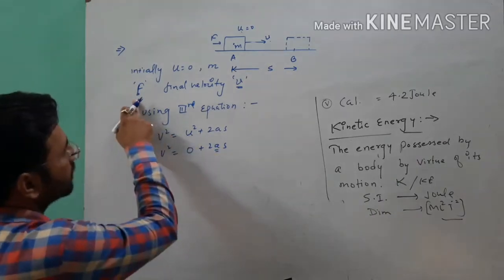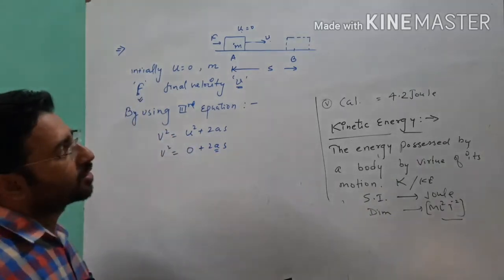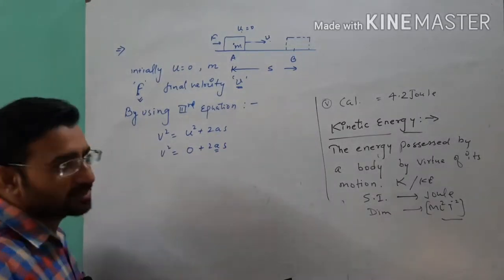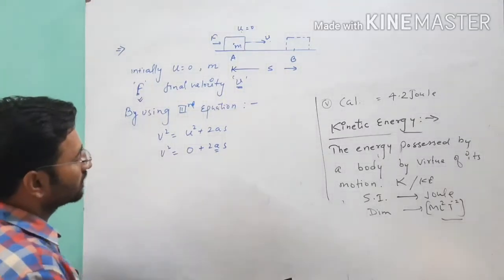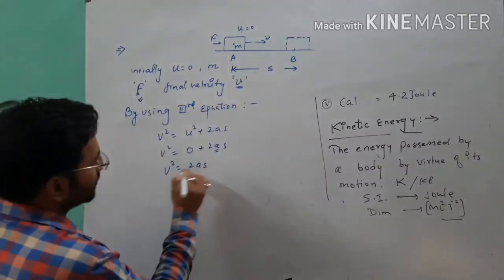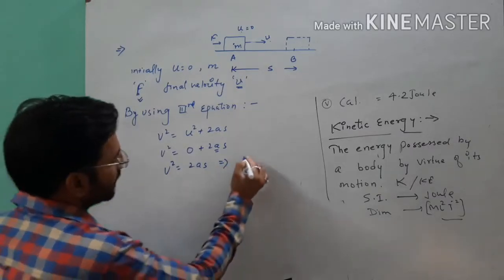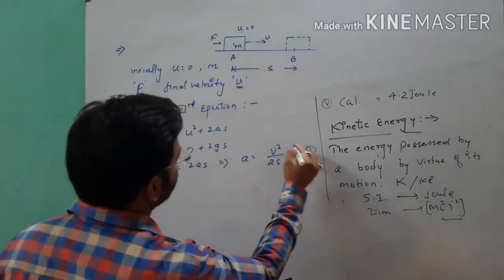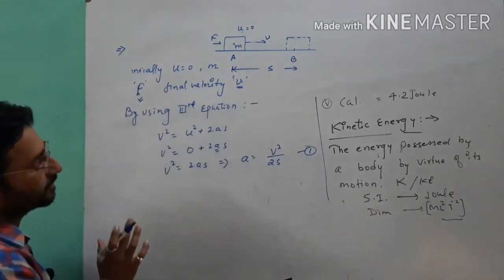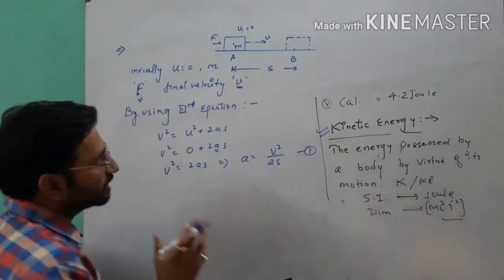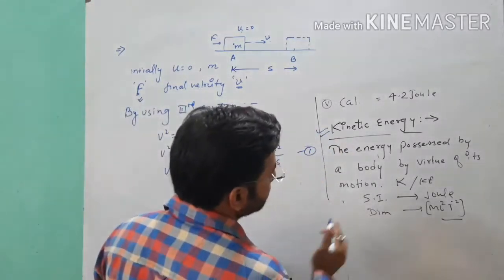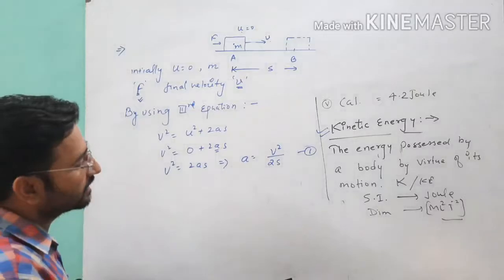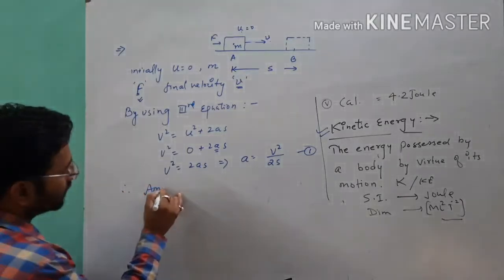Here a is the acceleration. When the force F is applied on a body, the body will move with some acceleration a, because the velocity is increasing, so the acceleration will be positive. So v square equals 2as. By this relation we get the acceleration a equals v square upon 2s. Now, when we calculate the kinetic energy, we first write the work, because the energy possessed by a body due to its motion is called kinetic energy.